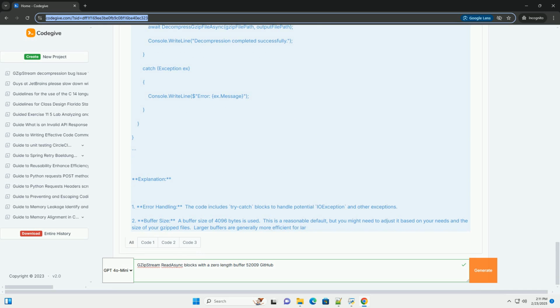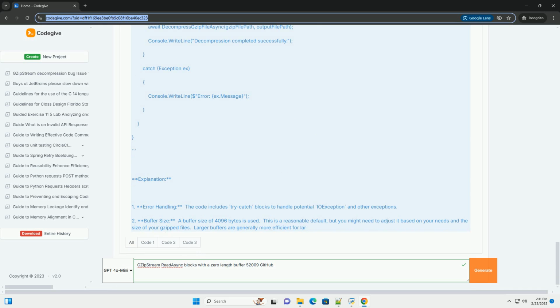Incorrect buffer handling: ensure that you're correctly specifying the offset and count parameters in the ReadAsync call. The offset should generally be 0, and the count should be less than or equal to the buffer's length. Stream disposal: always ensure that streams are properly disposed of using using statements to release resources. Remember to replace input.gz and output.txt with the actual paths to your input and output files.